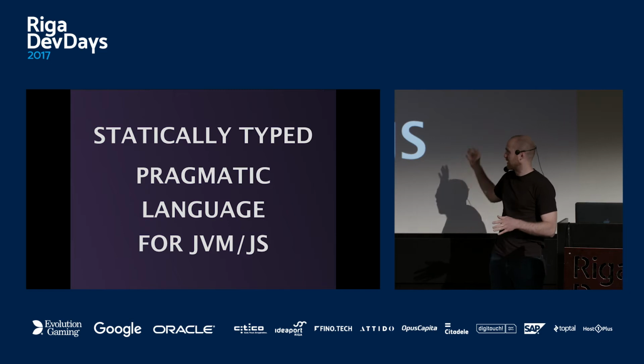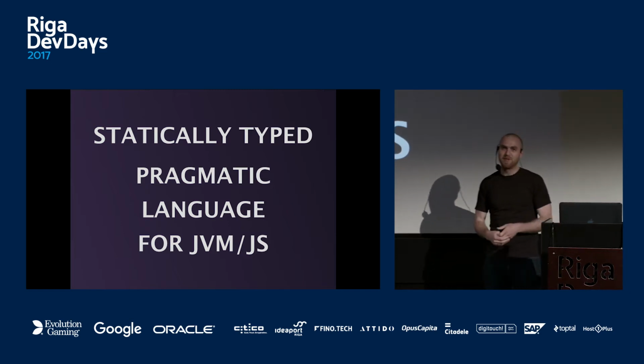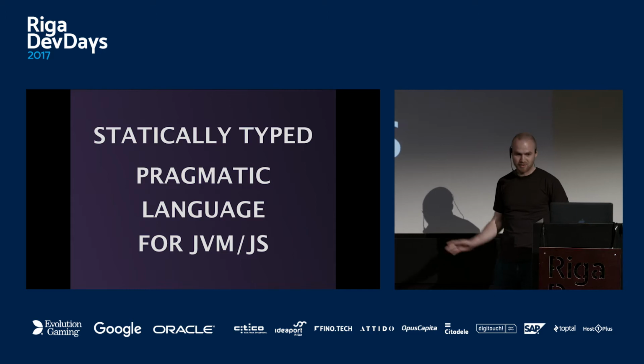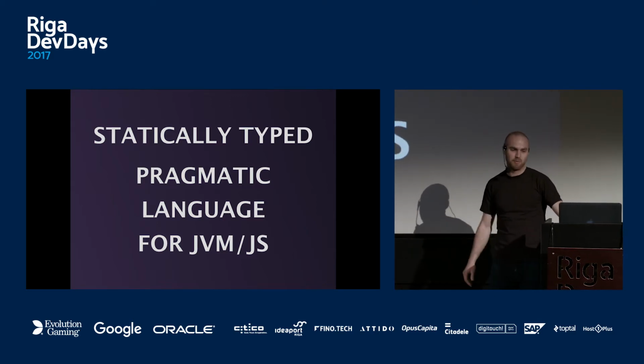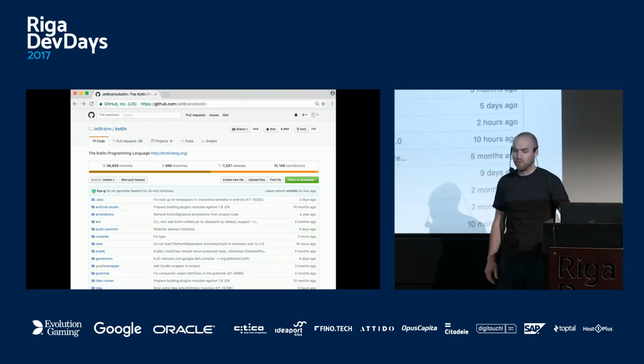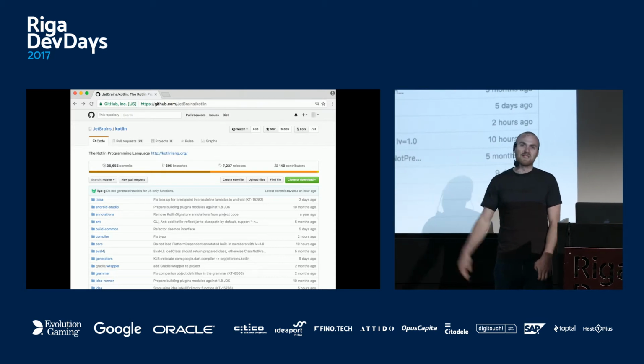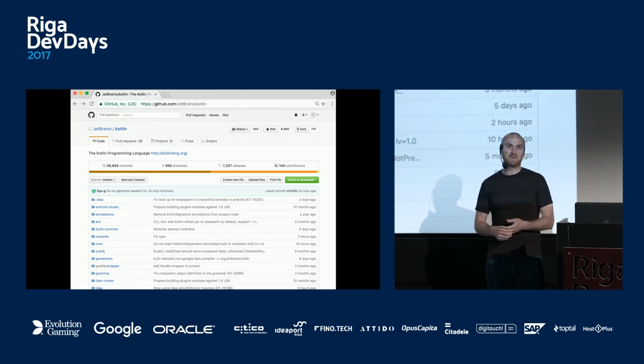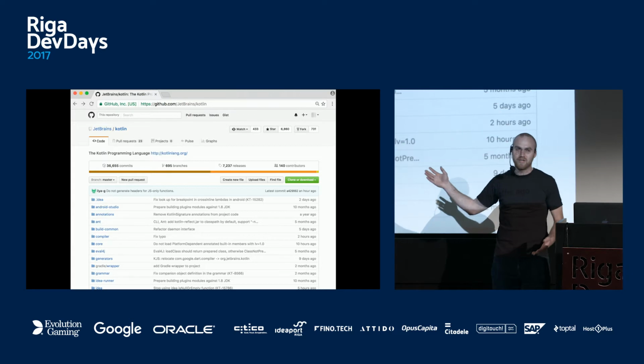As it implies, it's designed for JVM and JavaScript, so it also compiles to JavaScript. If you've been to the previous session here, it's just like Scala.js. It's the same thing. It's also production ready. You can use it tomorrow. It's an open source project, Apache 2 license. It's mostly developed by JetBrains, but in theory, you could fork it and so on.